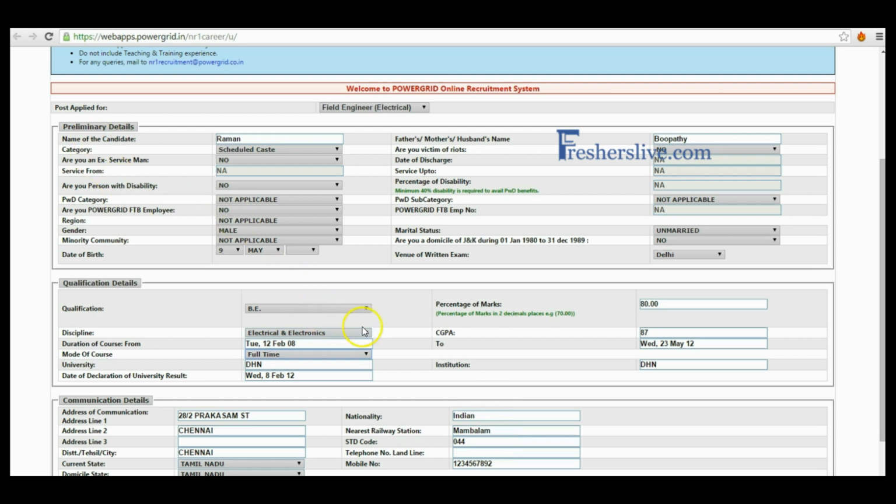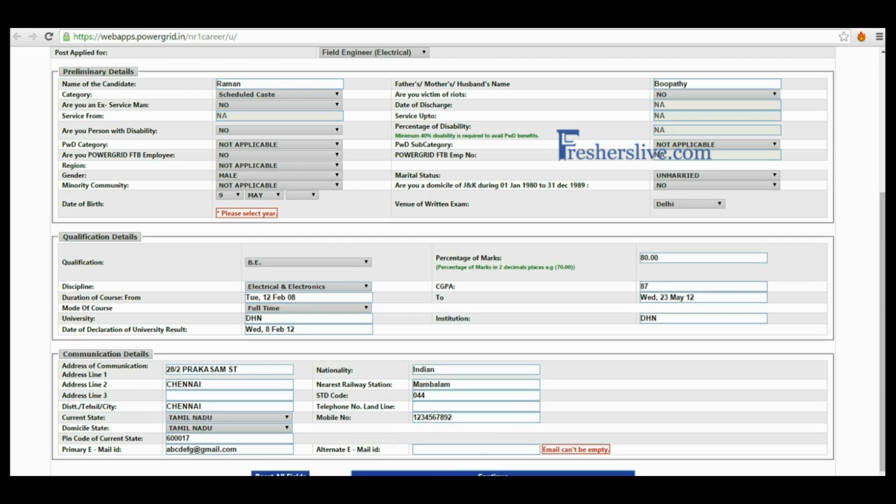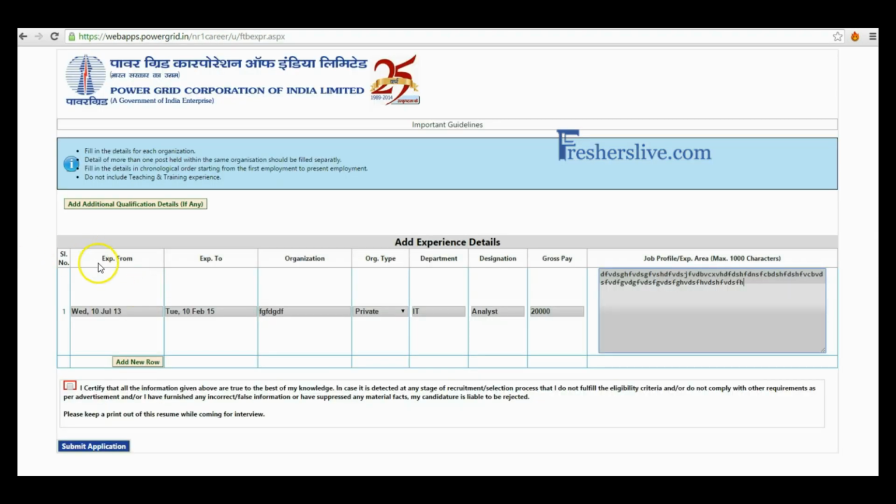After filling all these columns, candidates now click the continue button for the next page. Here candidates have to fill their experience details. After filling all these columns, candidates now click the agree button and submit the application.